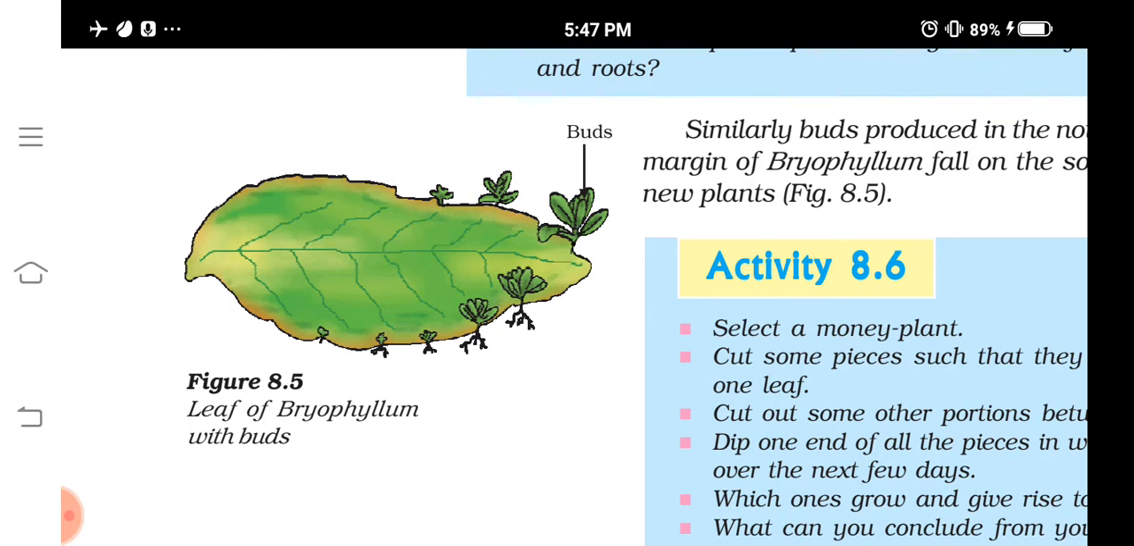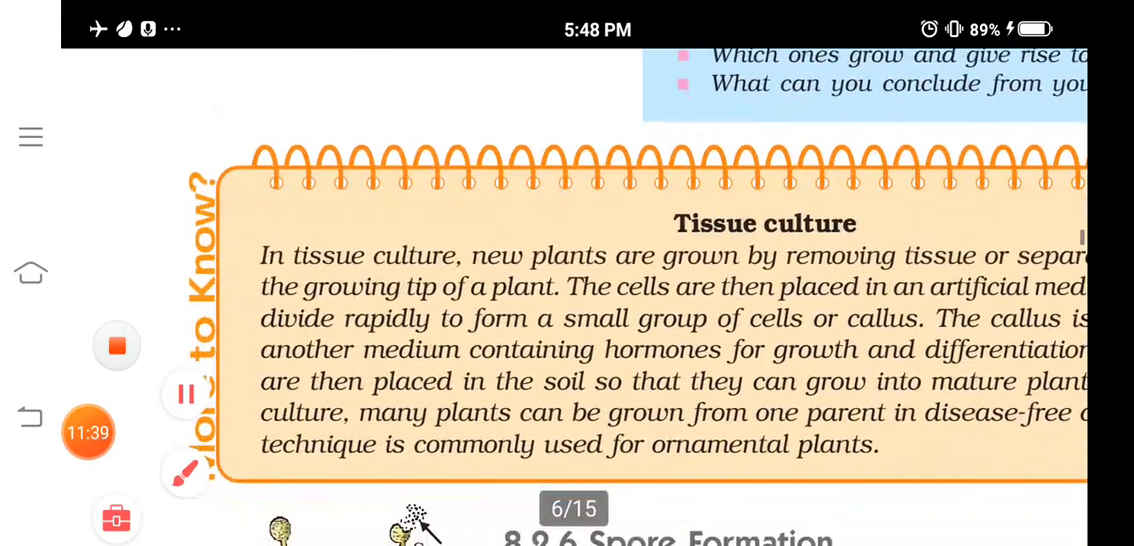And when this vegetative reproduction in plants is done by human beings, it is known as artificial vegetative reproduction. Layering, grafting, and budding are all different kinds of artificial vegetative reproduction. Now, have you heard about tissue culture?